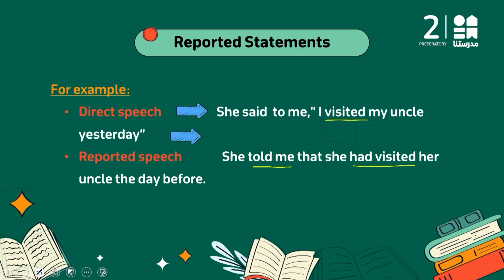So I have this as past simple. I'm going to change it to past perfect, because past perfect is older than past simple. And "said to me" is going to be "told me." And "my" is going to be "her." So "her uncle the day before" instead of "yesterday." This is how I'm going to turn any kind of direct speech into reported speech.